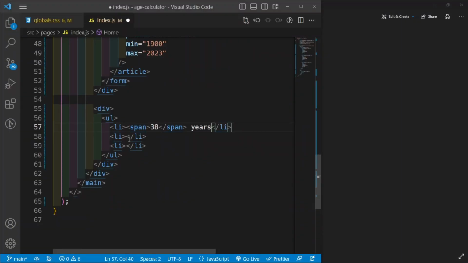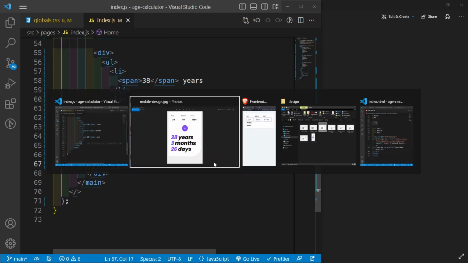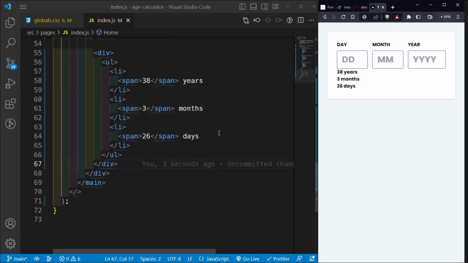So this is 3 months and 26 days. We have a span first, and then 3, and then months, and then a span, and then 26, and then days. So we're going to have that. Of course, we're going to substitute this once we make it dynamic. And so let's begin to style this out.